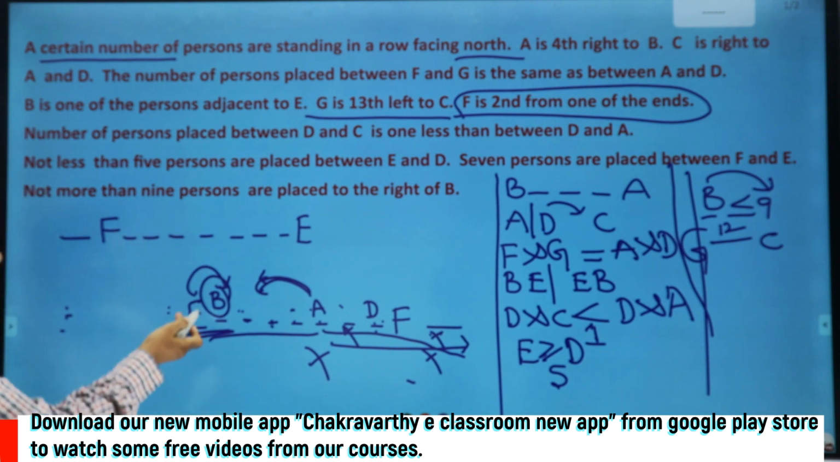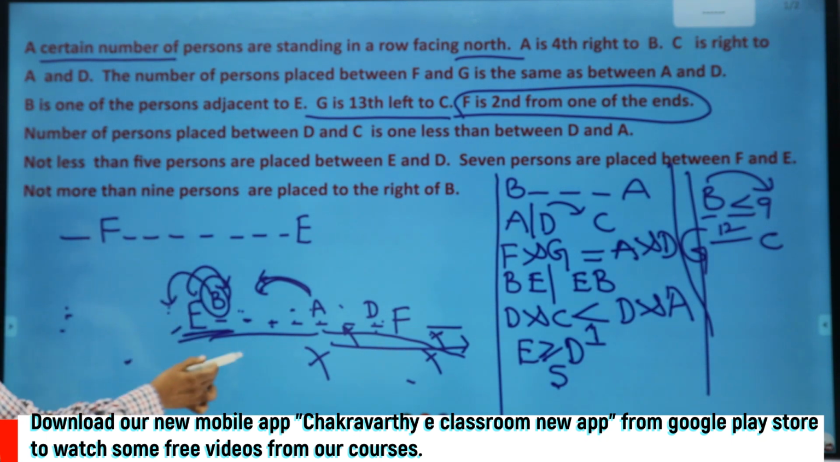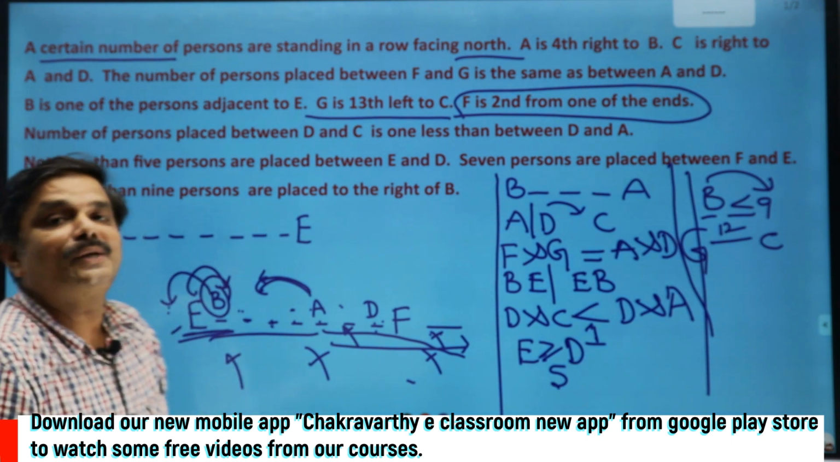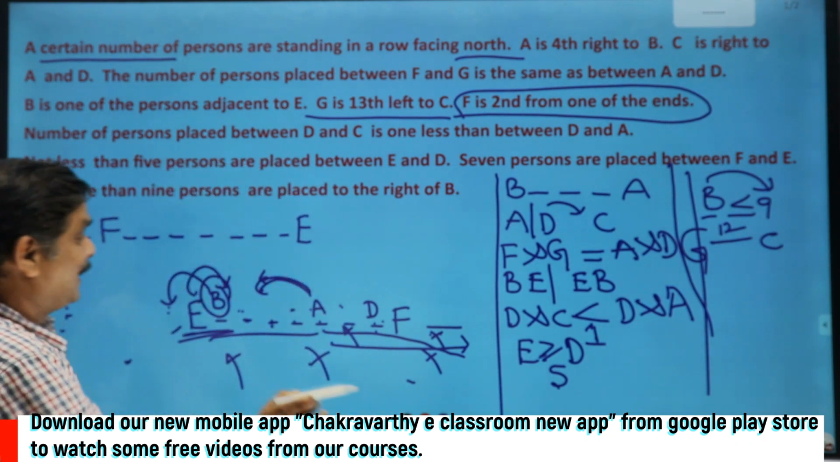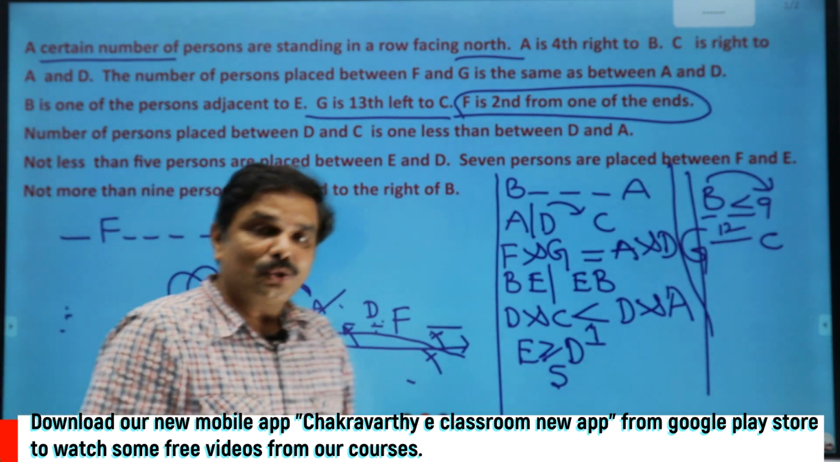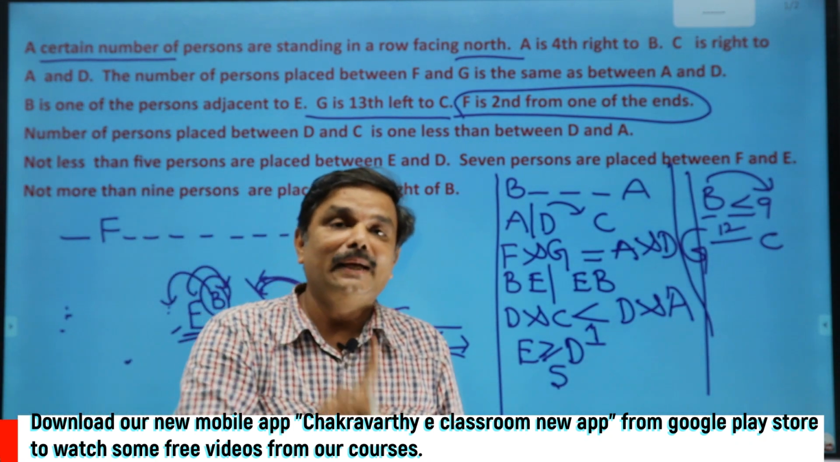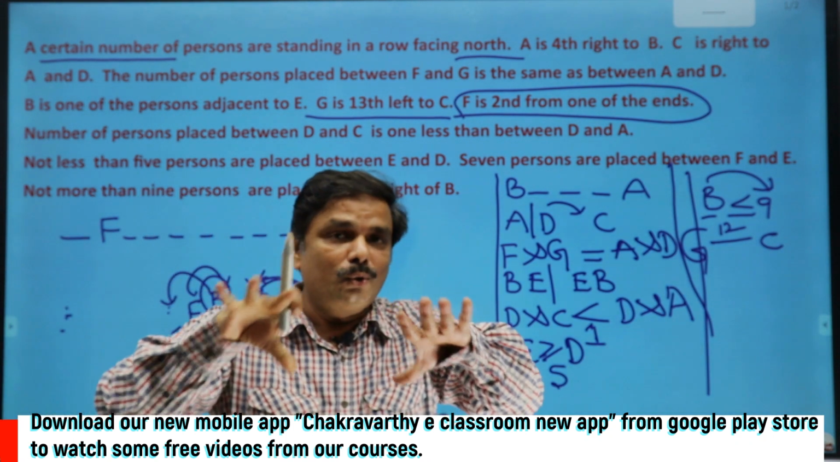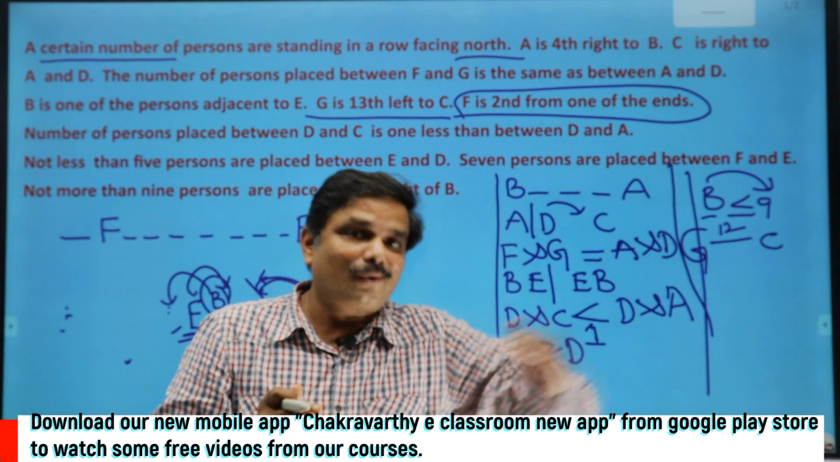And at first glance only I told you, keeping B on the left side of E is not at all possible. What is my final conclusion? This arrangement is entirely wrong. This much you have to do without writing anything on the paper. Now you are advanced students, you have learned the concept here.